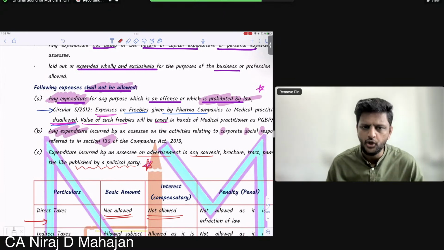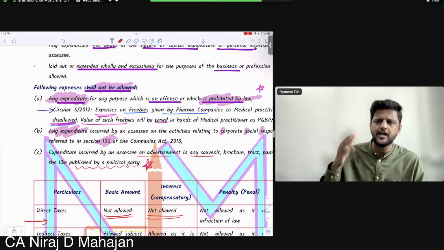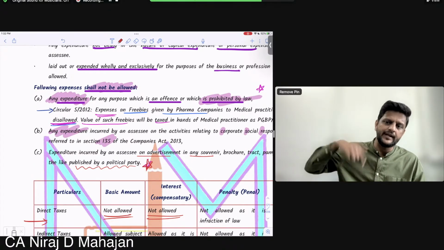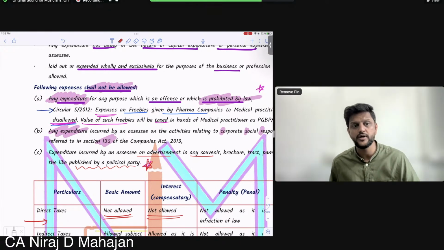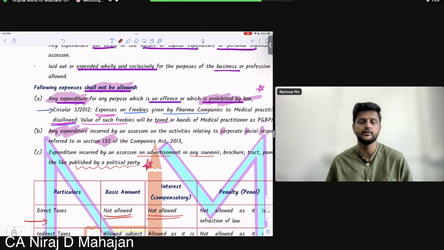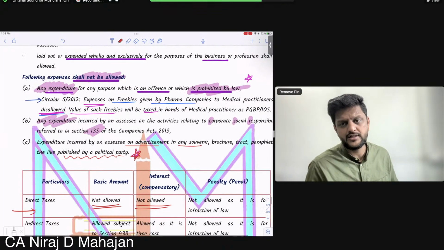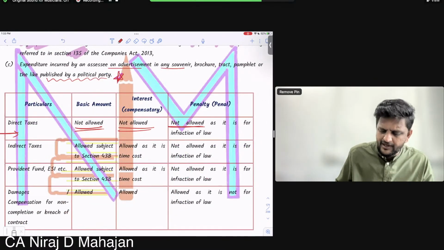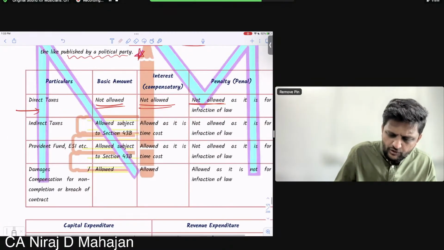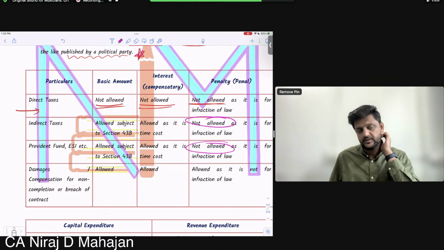Income tax paid is not allowed as deduction. Interest on income tax paid: because you have not paid income tax in time within the due date, you're paying interest on income tax, not allowed. Penalty paid towards income tax, non-filing of income tax return, undisclosed income, remember all of these things, है ना? Wrong details given, penalty. Again, not allowed as deduction. Clear? Penalty, बच्चों, see, understand over here, at least for law, but not allowed. Clear all of you?